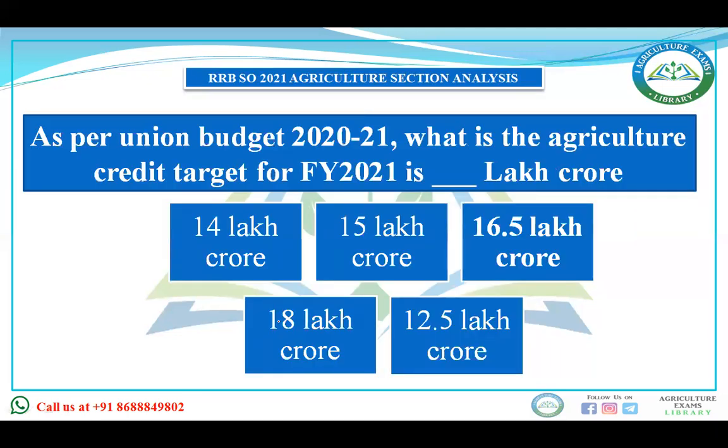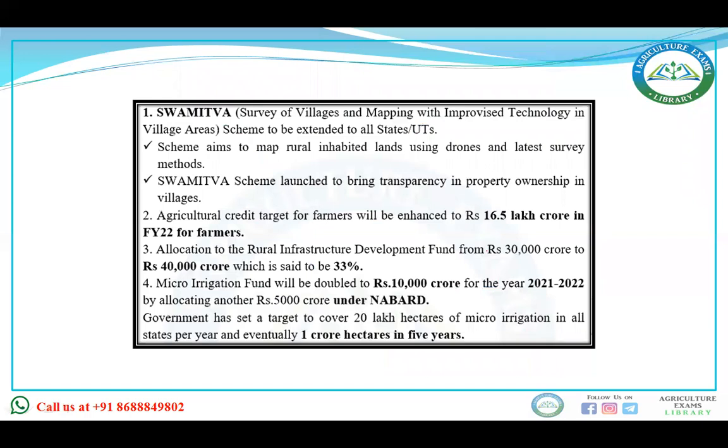As per the Union Budget 2021, what is the agriculture credit target for the financial year in lakh crore? 14 lakh crore, 15 lakh crore, 16.5 lakh crore, 18 lakh crore, or 12.5 lakh crore. Then it is 16.5 lakh crore. You should know about these schemes.